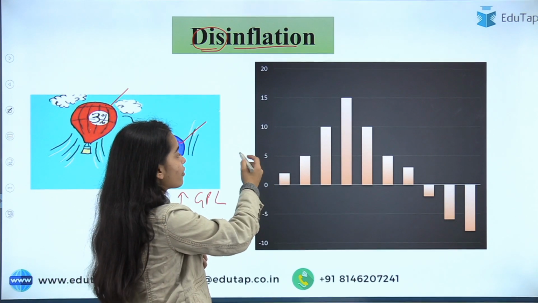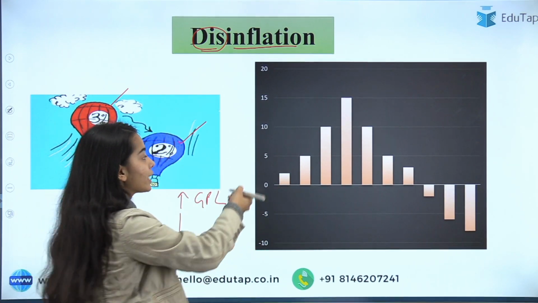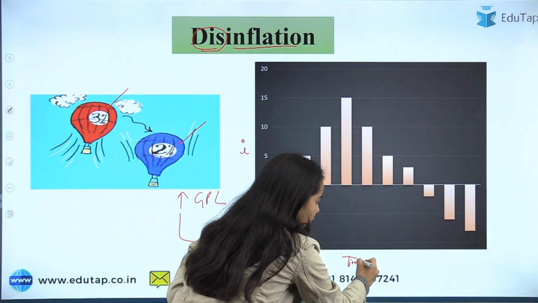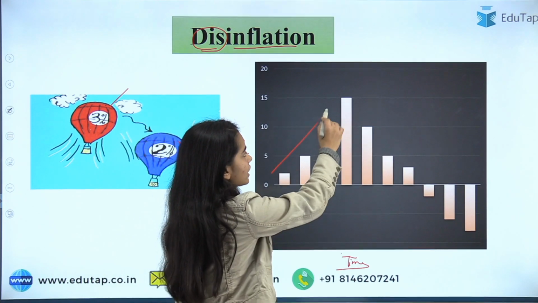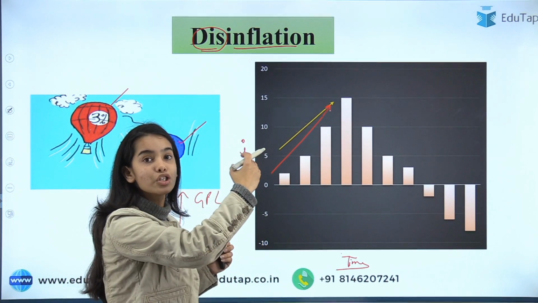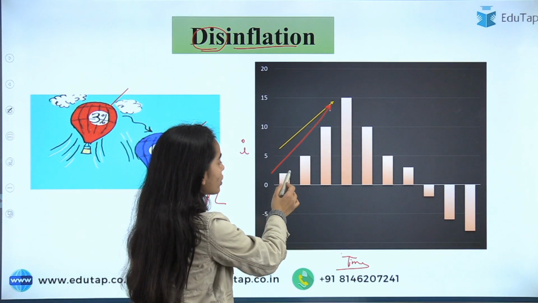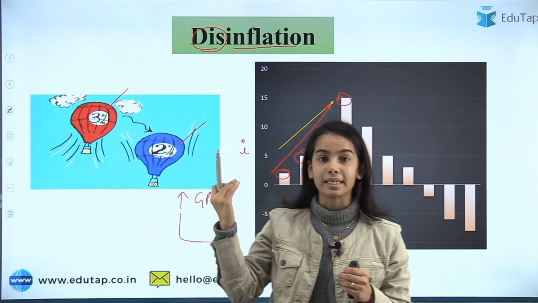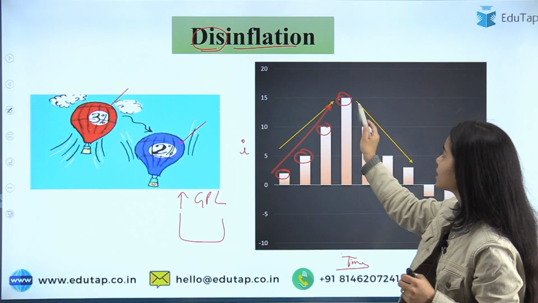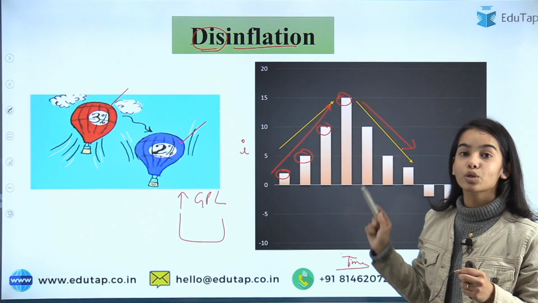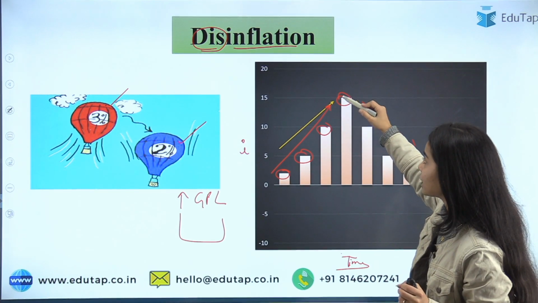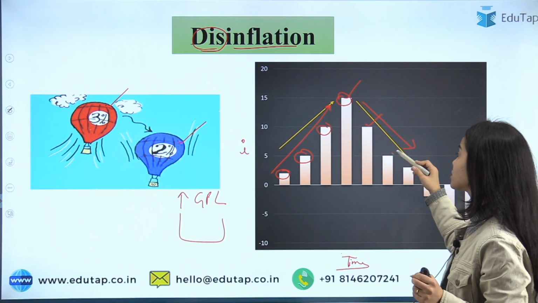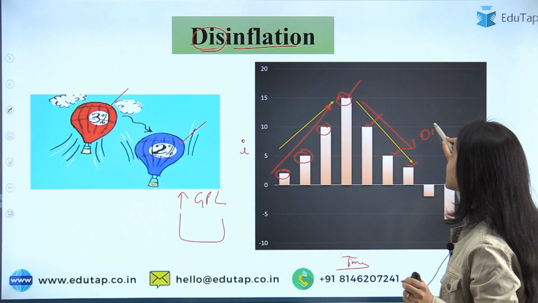Now in this diagram we will understand what disinflation is. On the y-axis we are taking the inflation rate, and on the x-axis we are taking the time. See, here there is a rise in the general price level, that is, before it was 3%, then 5%, 10%, 15%. So the inflation rate is rising. But later on the inflation rate is decreasing. So this is disinflation, where the inflation rate has decreased from 15 to 10%, from 10% to 5%, from 5% to further down. This is what we call disinflation.